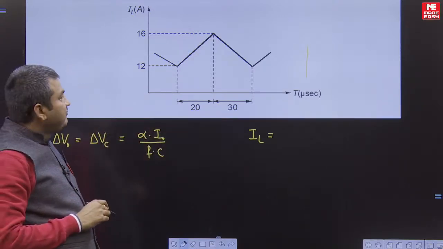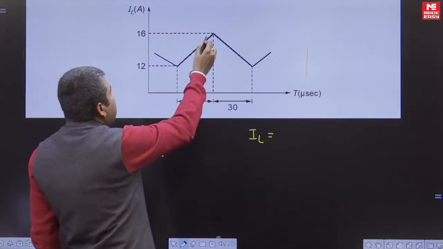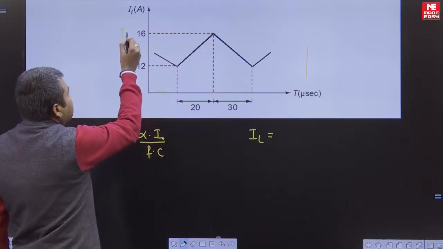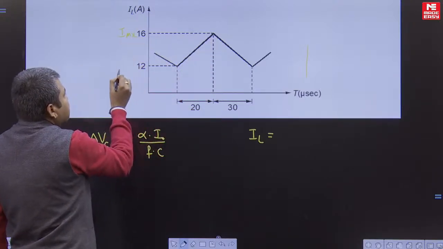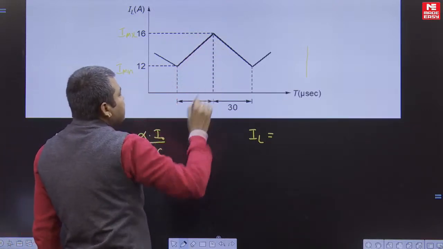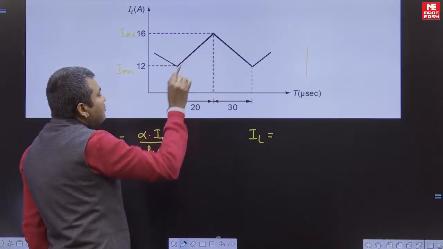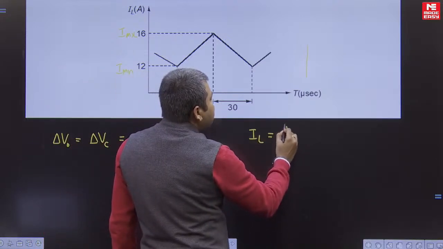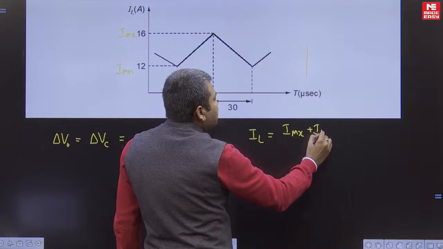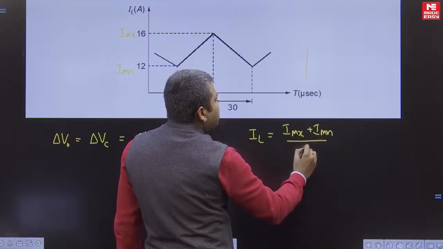The average value is I maximum plus I minimum divided by 2.